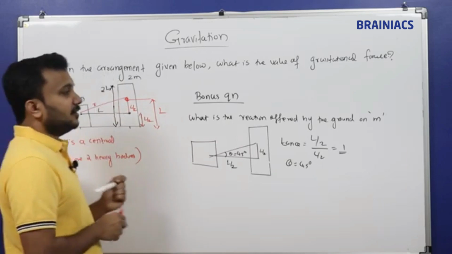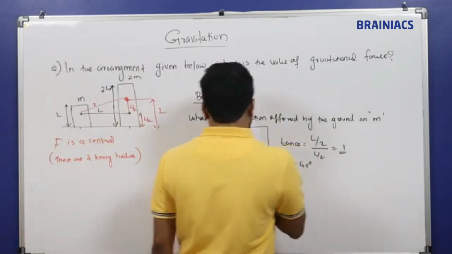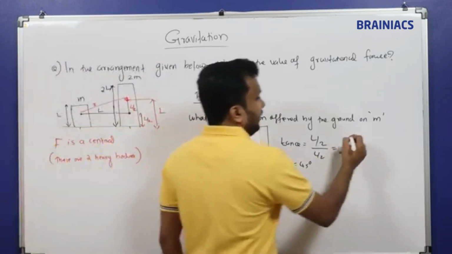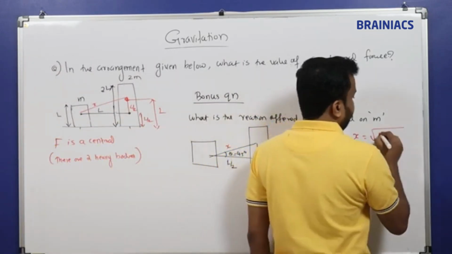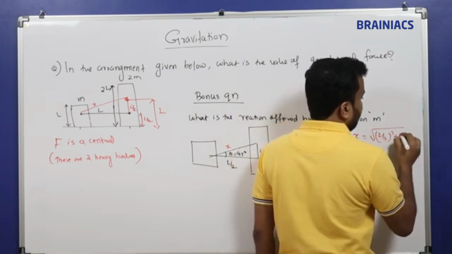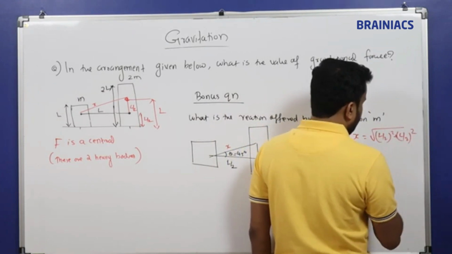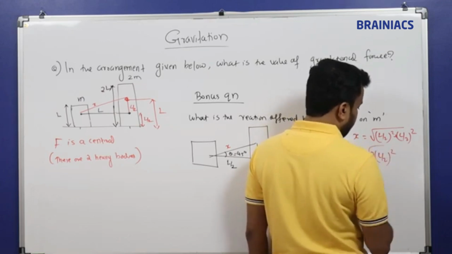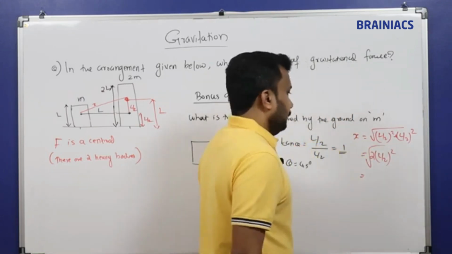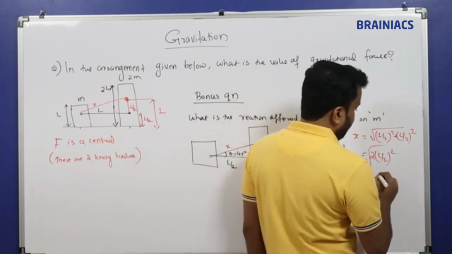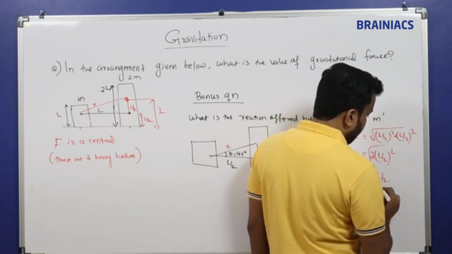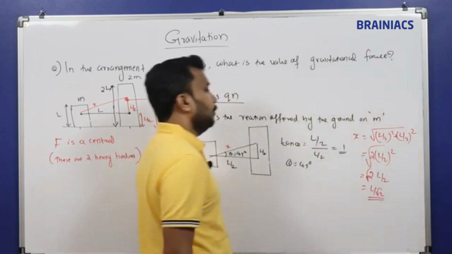Okay, so the two forces will be here. In this case, what is the distance, called x? x is equal to what? x is equal to root of (L by 2) the whole square plus (L by 2) the whole square, which is equal to the square root of 2 times (L by 2) the whole square. So root 2 into L by 2, which means L by root 2. L by root 2 will come.